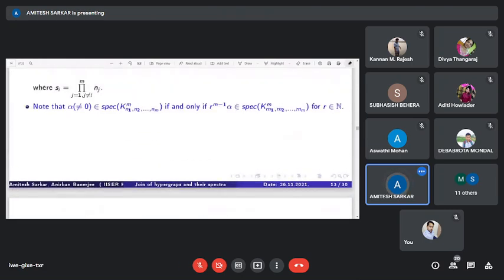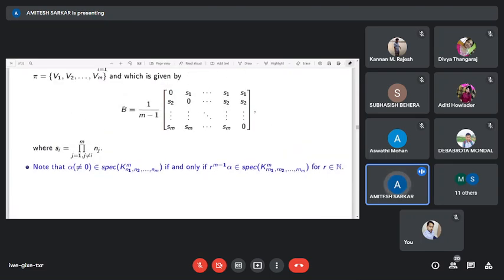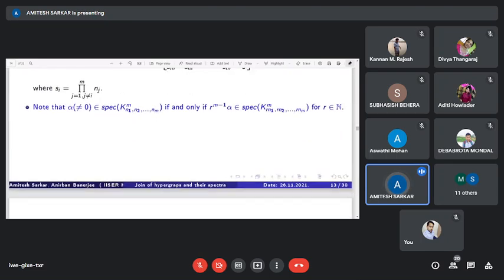Now this is an open problem: to find all the eigenvalues of this complete M uniform M-partite hypergraph.